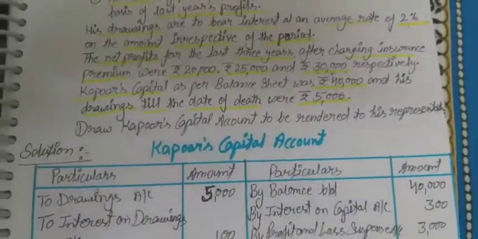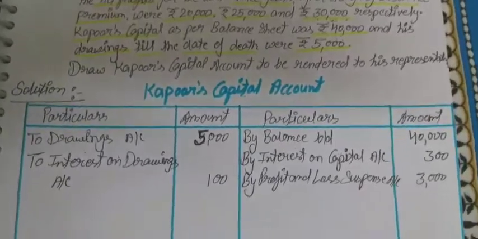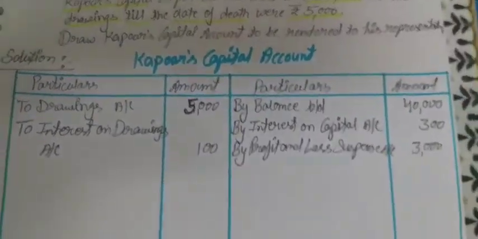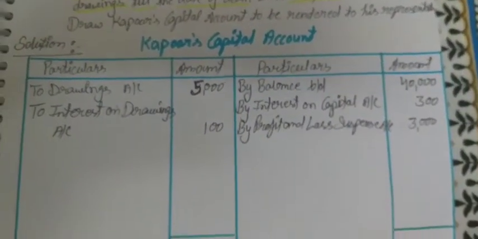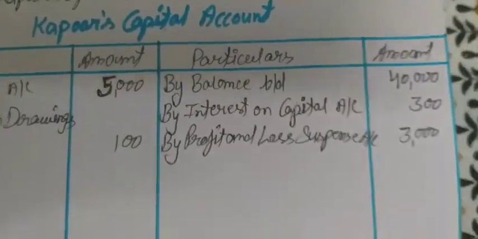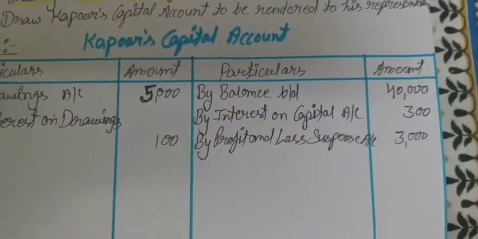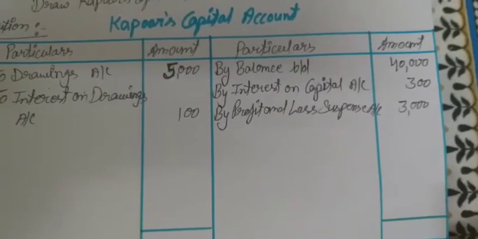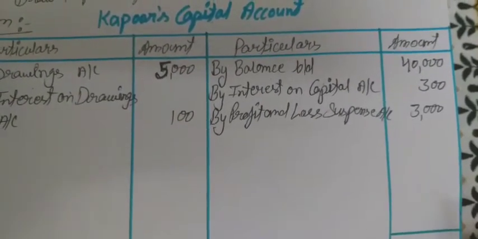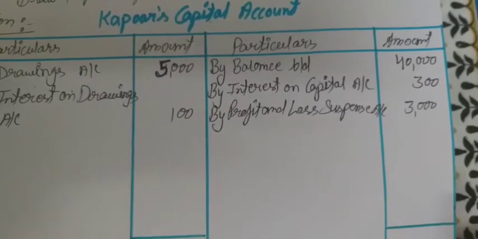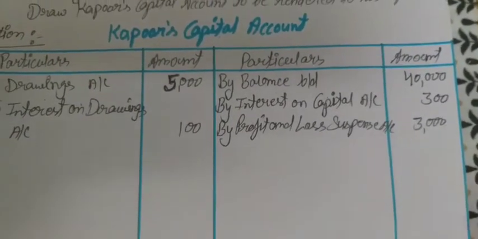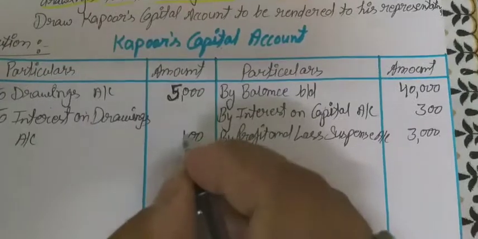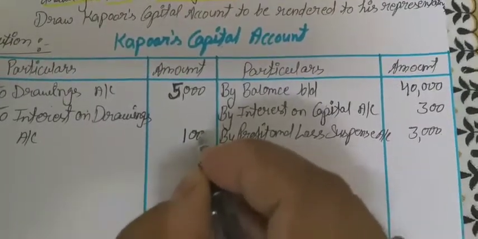So now we need to calculate the balance of the partner's capital account. Okay, so the balance of his capital account will transfer to the legal person hired for the deceased partner. So that will be the executor.